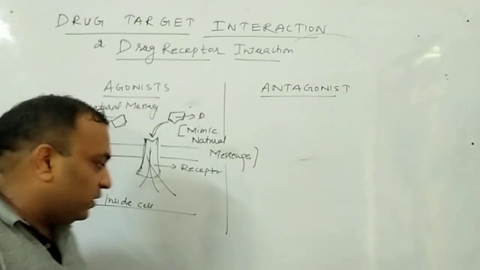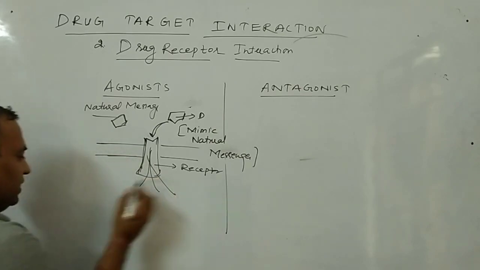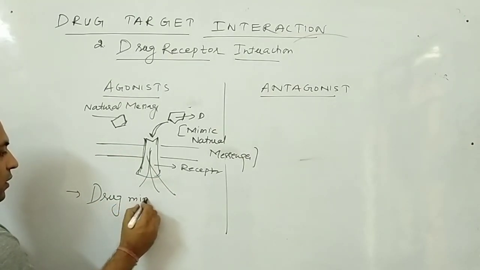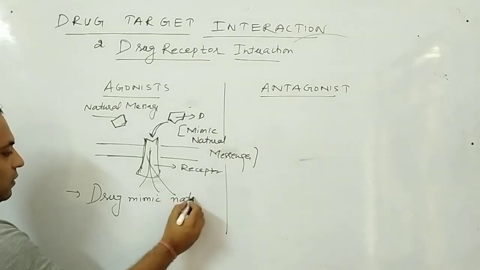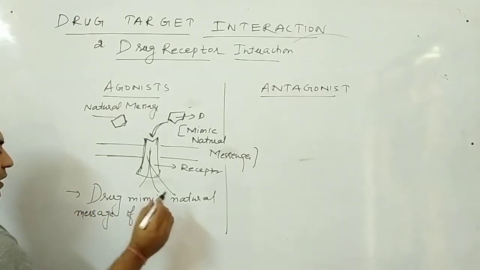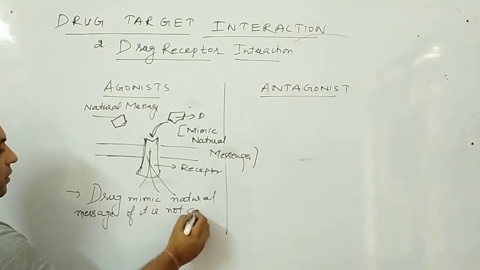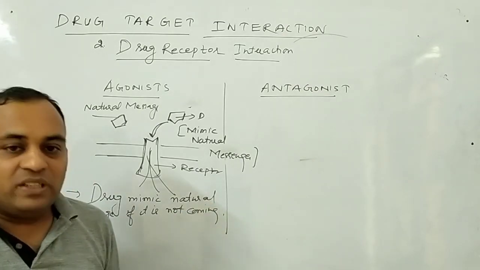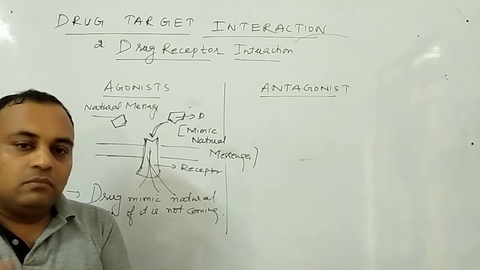What is the meaning of agonist? Just listen. Agonist behavior is that in which the drug mimics the natural message if it is not coming. I have told you the example. Whenever the hunger is reduced, it means the message regarding the hunger is lost.